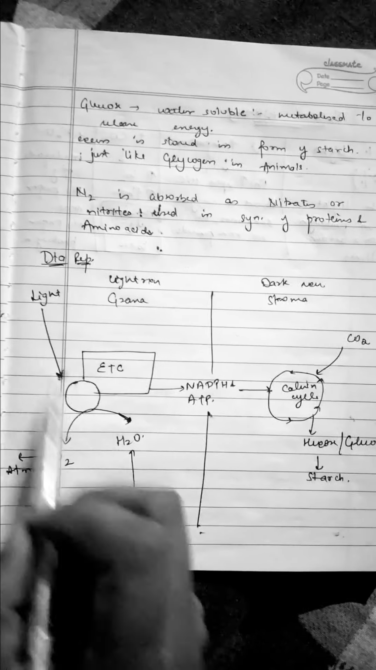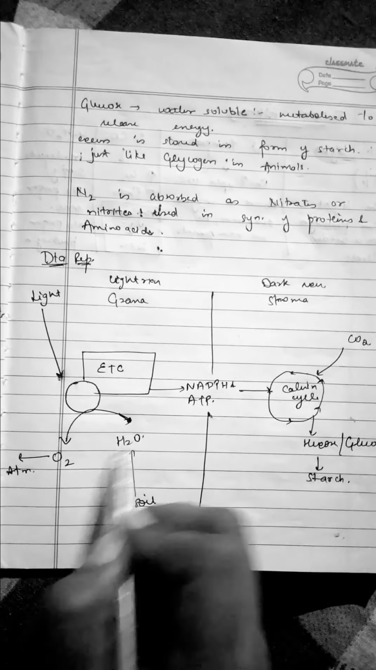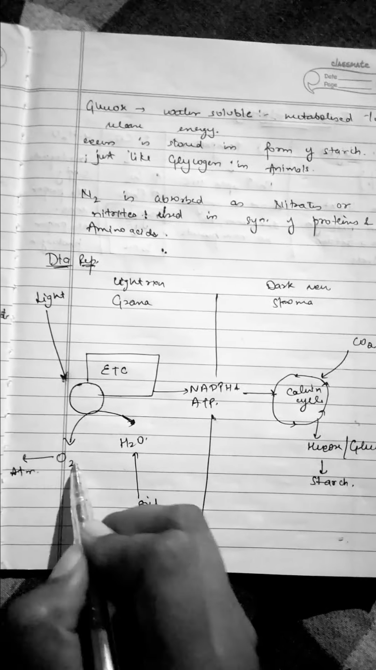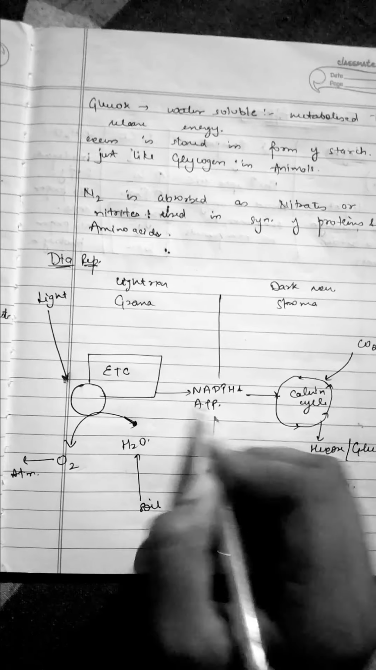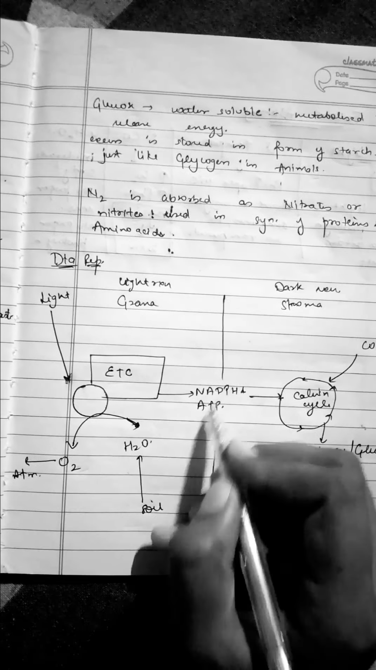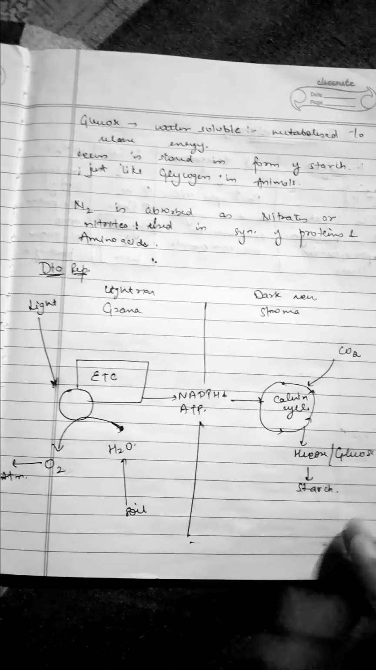Here in the grana part, light falls on the particles. Here photolysis of water occurs. Water converts into oxygen and the electrons are transported through ETC. From ETC there is formation of NADPH and ATP, and this ATP is again used in the Calvin cycle. Here carbon dioxide is used and hexose or glucose is released. Excess glucose is stored in the form of starch.